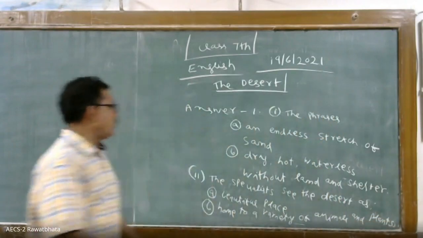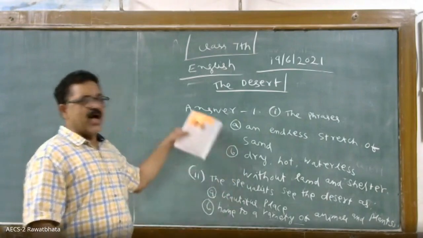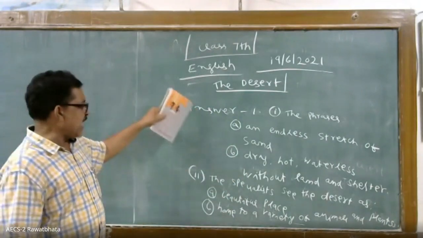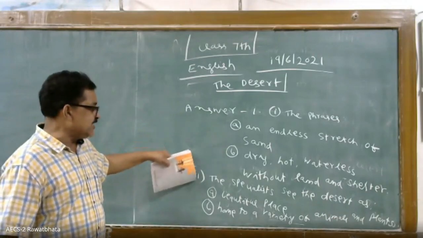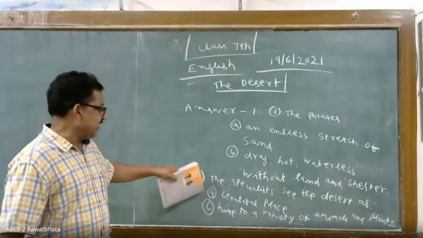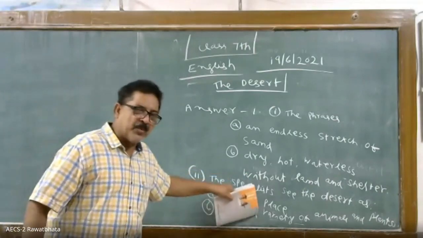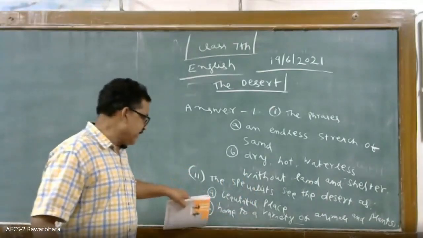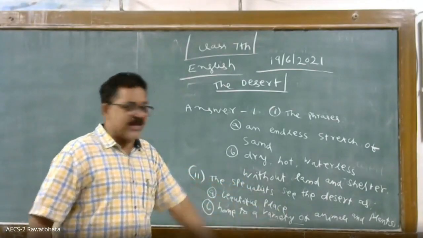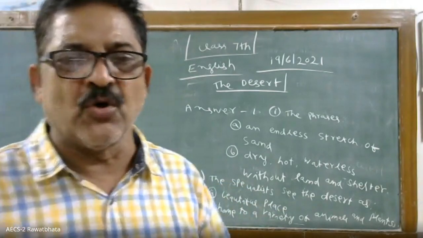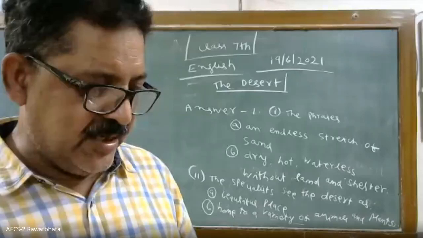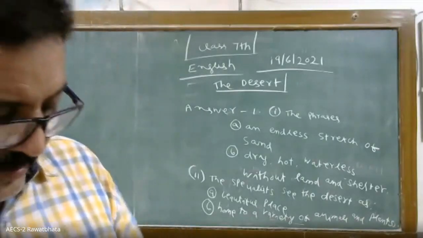Okay. So for the first one, what is the common people's idea about desert? Two places we wrote. Second one, what is the specialist's idea of desert? They think that desert is a beautiful place. Second, B, home to a variety of animals and plants. If you write, that will be a positive point. Please note down.